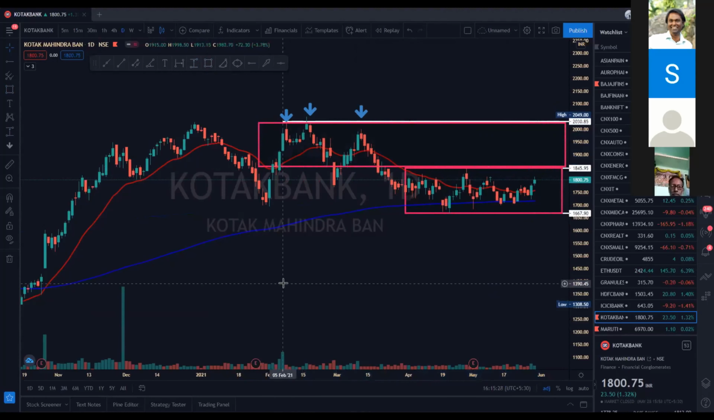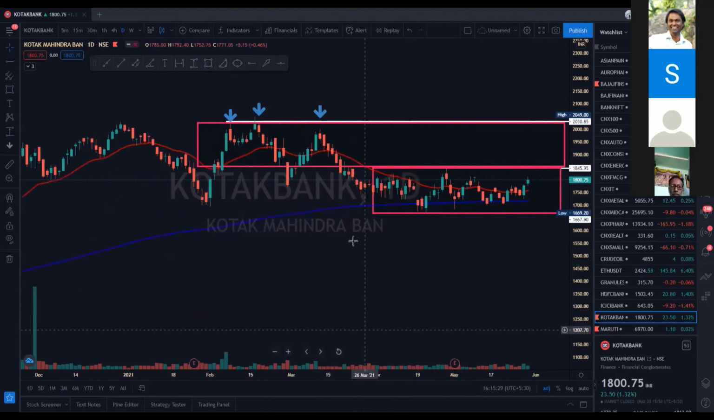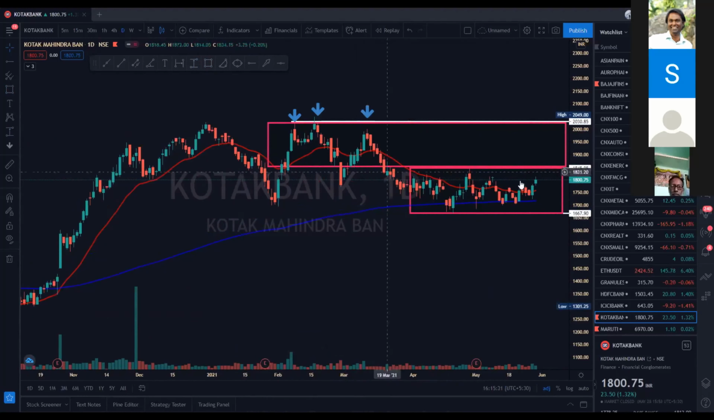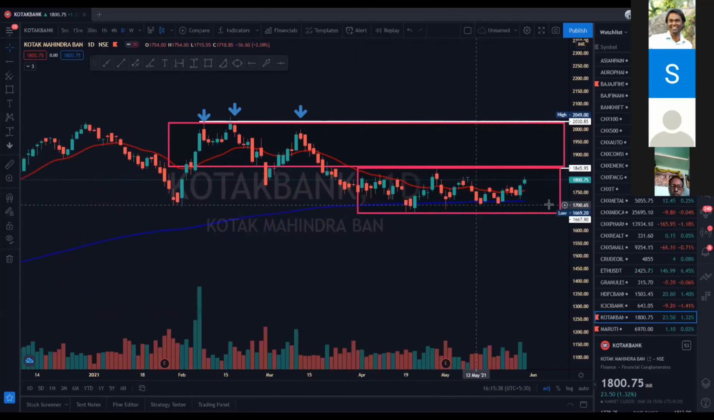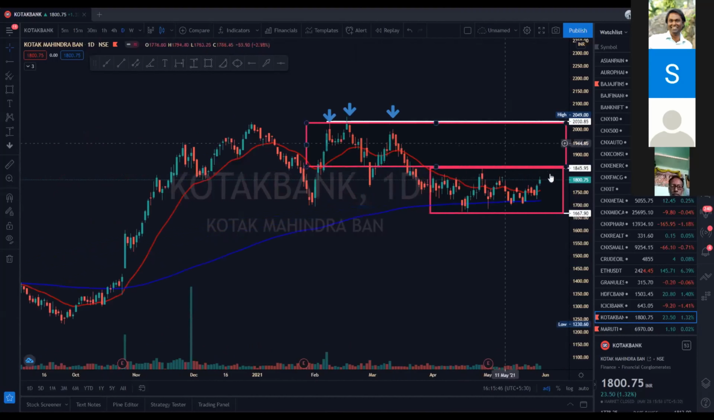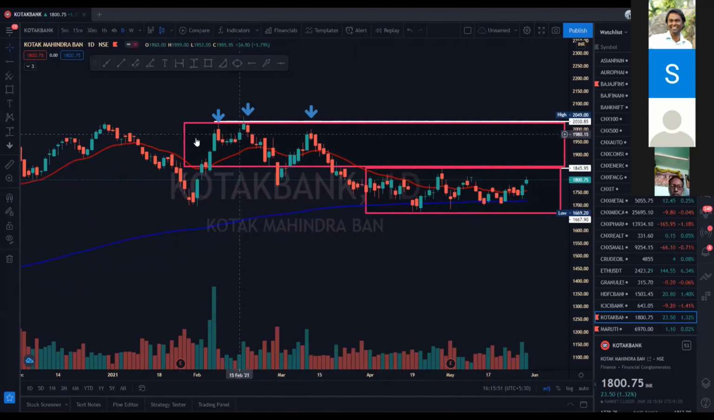I will wait for this level to come in again. It won't come easily. It will break. In this next week, we can see Kotak going 150 points, maybe 100 to 150 points, and moving into this uncharted territory, where earlier trading happened.